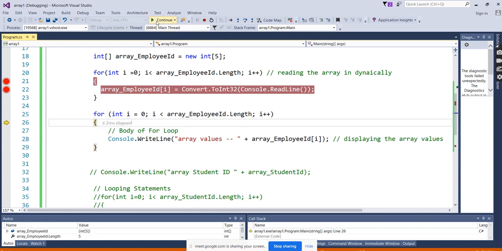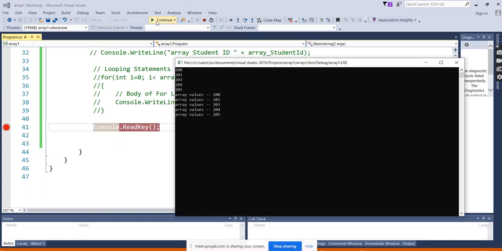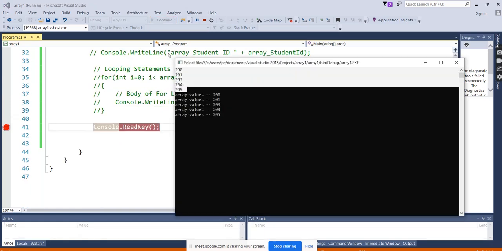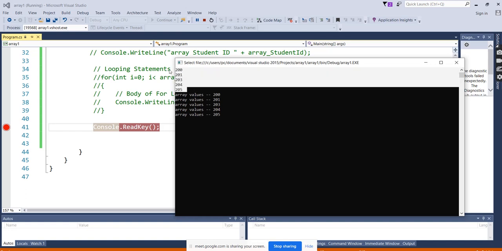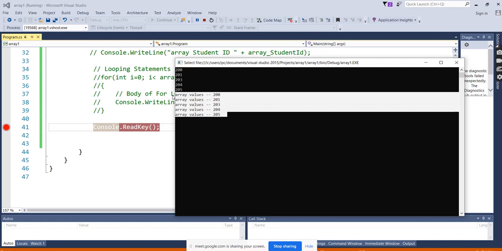Okay, just remove the debugger. You got it, right? These are the values we have entered from the keyboard input, and these are the output values which are displayed after entering from the keyboard.